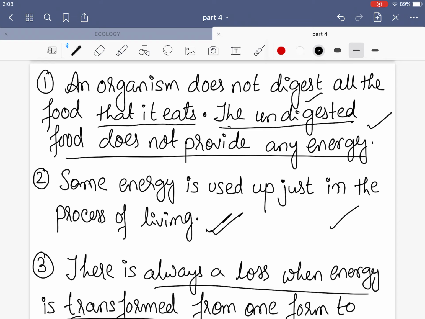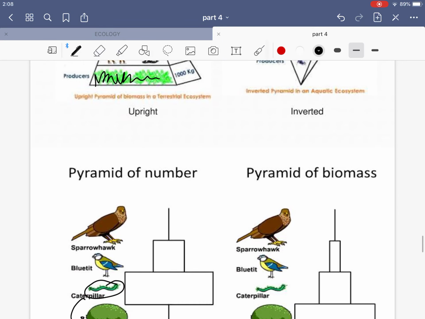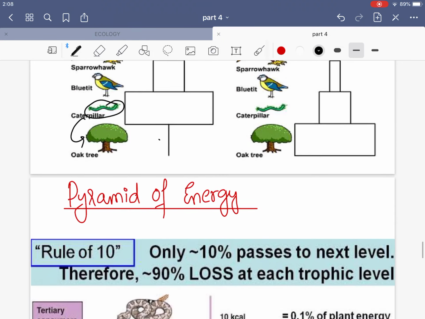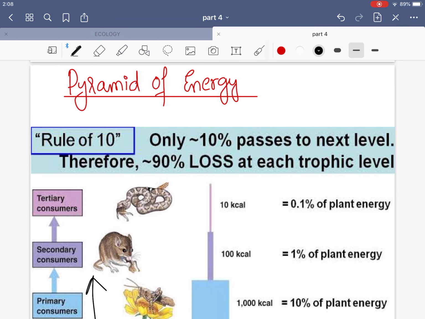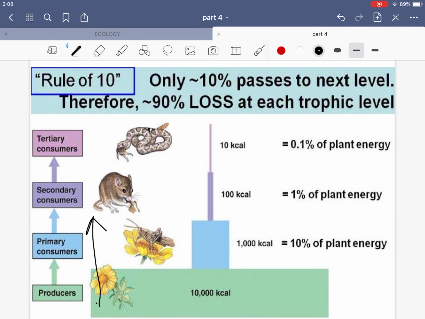But the pyramid of energy, the last part which we did, is always upright and can never be inverted, because of this 10% law. When energy flows from a particular trophic level to the next trophic level, some energy is always lost as heat. So each bar in the energy pyramid indicates the amount of energy present at each trophic level in a given time or in a given area.